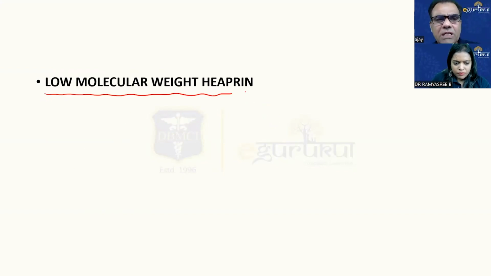Second, many of your patients are kept on low molecular weight heparin. There are many indications for which you keep patients on low molecular weight heparin. If the dose is prophylactic, and all your patients' doses are prophylactic, then we need a 12 hour gap.